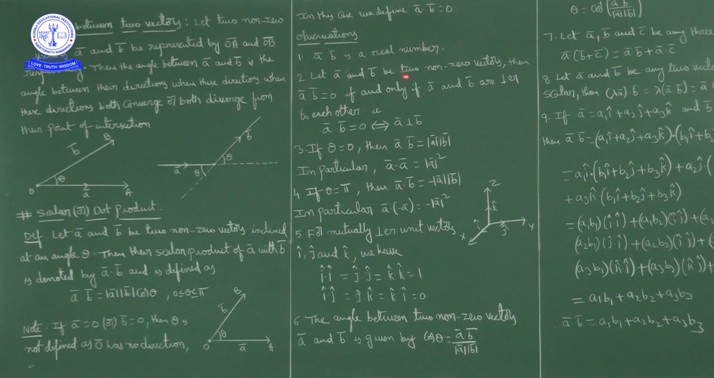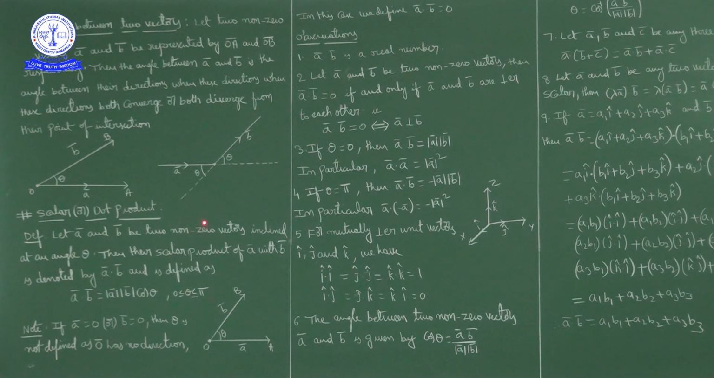Let a bar and b bar be two non-zero vectors, then a bar dot b bar equal to 0 if and only if a bar and b bar are perpendicular to each other. Okay, a bar dot b bar equal to 0 means a is perpendicular to b. Next, now if theta equal to 0, it means a bar and b bar are collinear in the same direction, no?